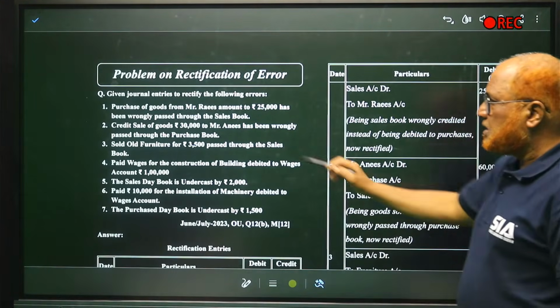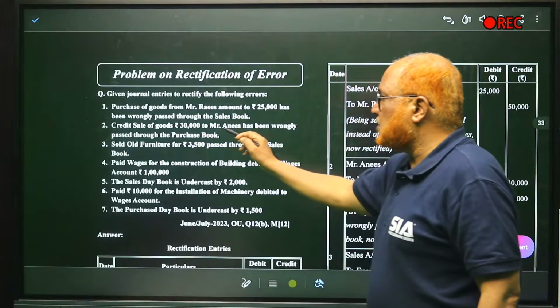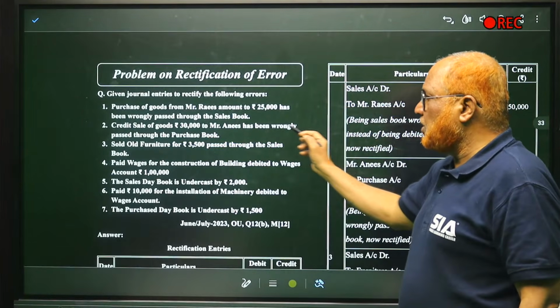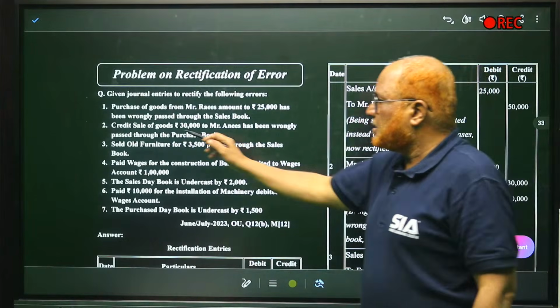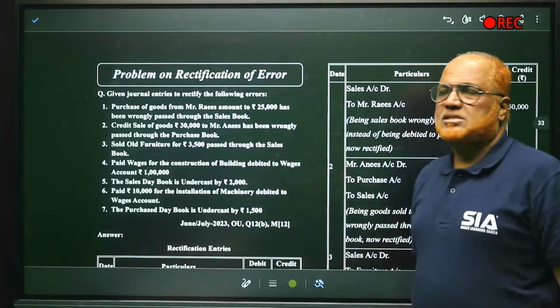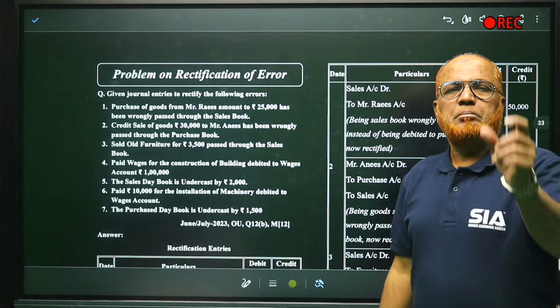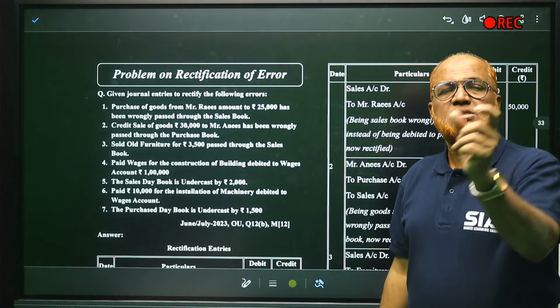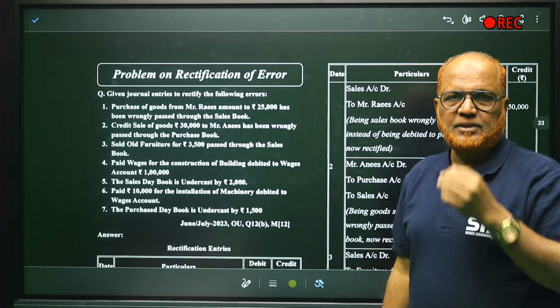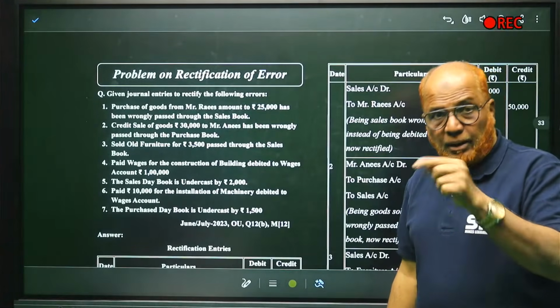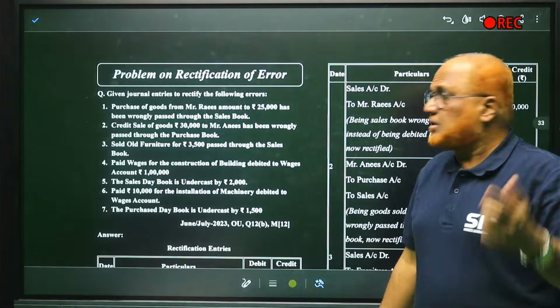Secondly, credit sale of goods 30,000 to Mr. Anis has been wrongly passed through purchase. Opposite. Credit sale to whom? Mr. Anis. So the entry will be Mr. Anis account debit, sales account credit. But sales was not credited. Now we will credit sales. What was debited by mistake?